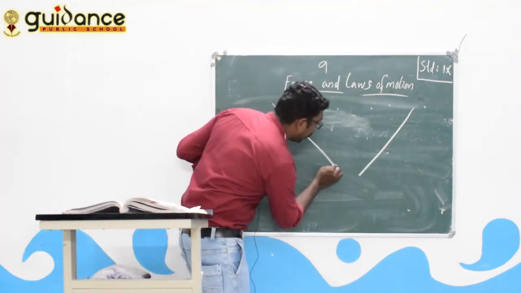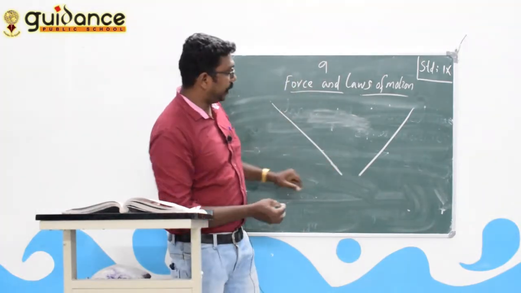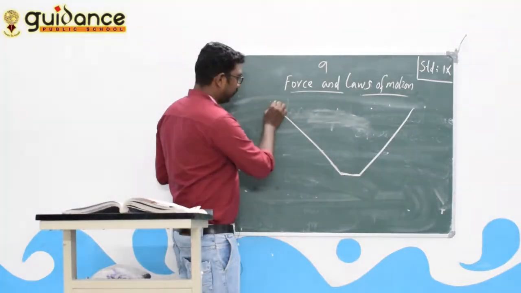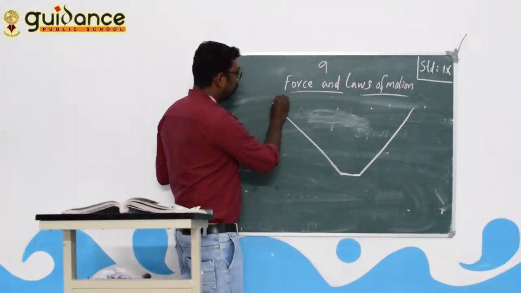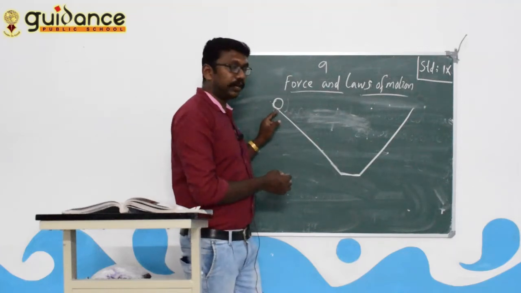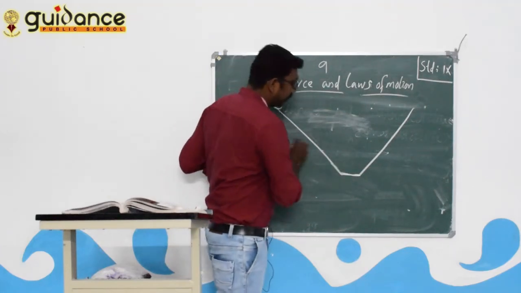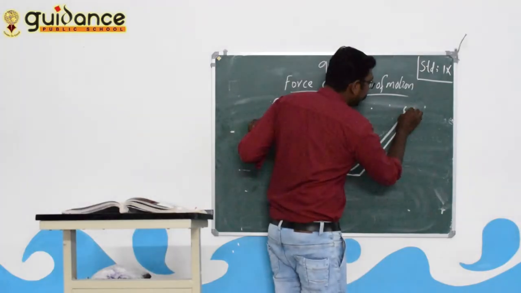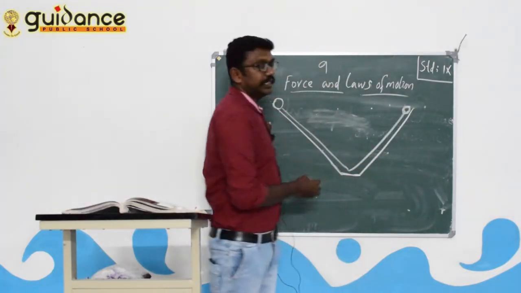A ball, here in your textbook it is a marble, rolls. The marble ball is rolling here, and that ball comes up to this much height.